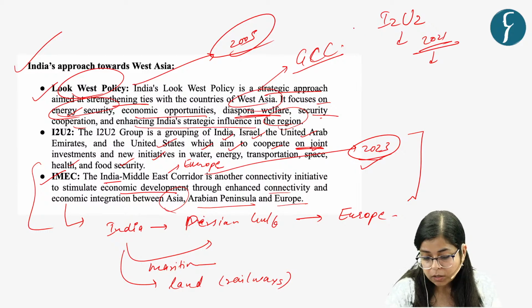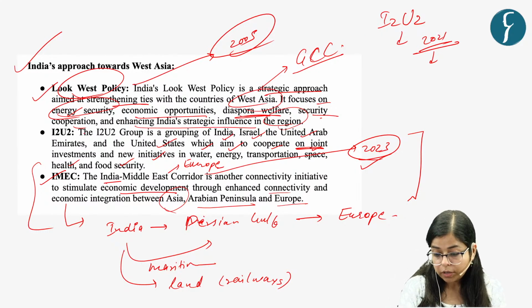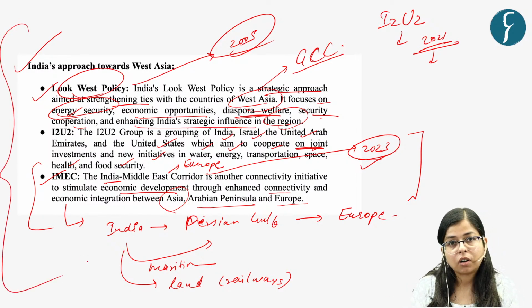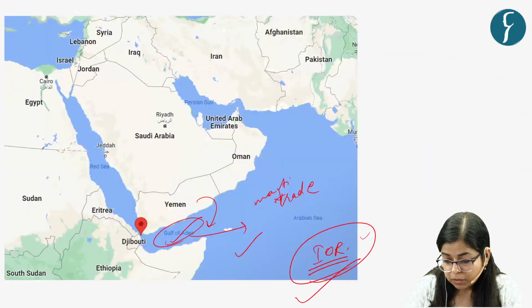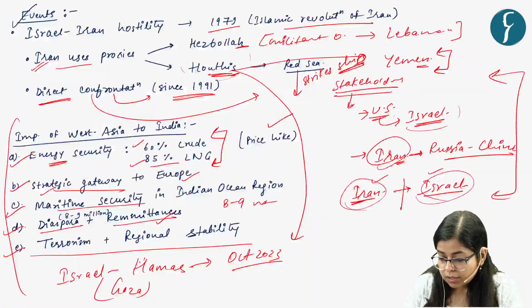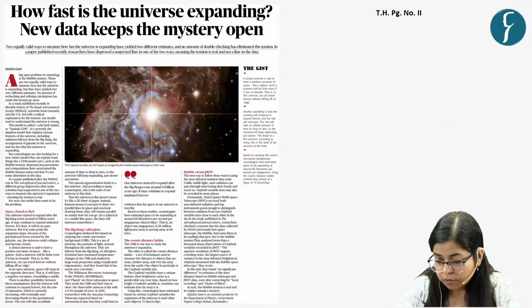So these are some of the initiatives, and then we already discussed the India Middle East Europe corridor, right? So these are some of the initiatives, or this is the approach which India has adopted towards West Asia, right? Stability of this region is important for India as well, right? So with this, let's move on to our prelims topics for the day.